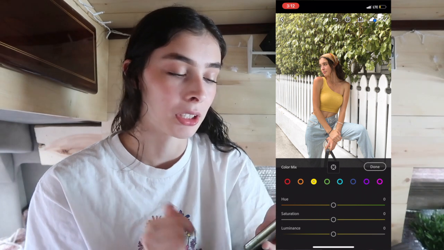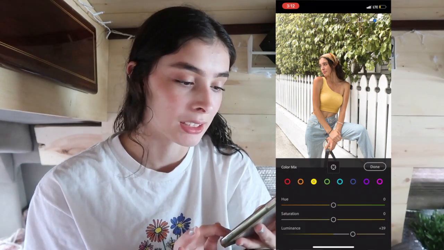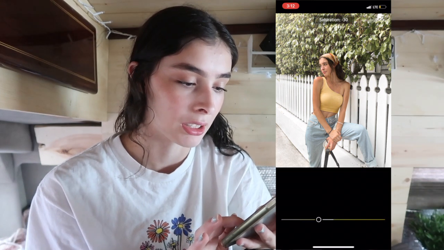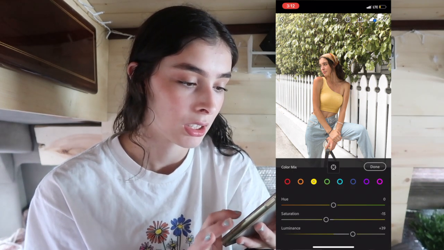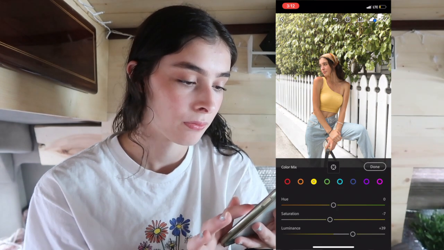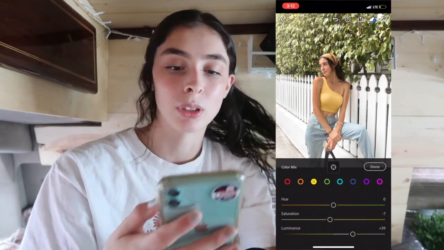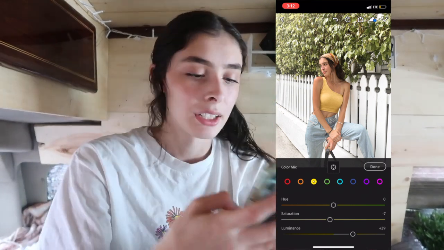So then I'm gonna go in with the yellow, and then probably brighten that because that has to do with my shirt, and then bring down the saturation just a little bit. So as you can see, it's starting to look brighter and lighter.